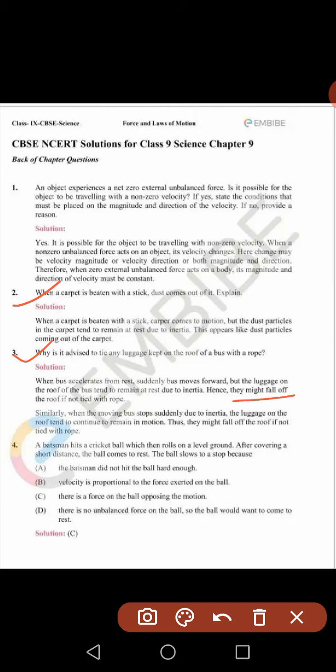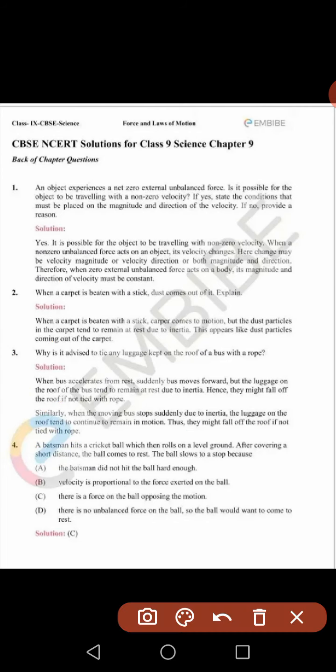Similarly, when a moving bus stops suddenly, due to inertia the luggage on the roof tends to continue to remain in motion. Thus, they may fall off the roof if not tied with rope. So in both cases there is a problem: when the bus starts moving it may fall, and when the bus suddenly stops also the luggage may fall, so it is better to tie it with a rope.